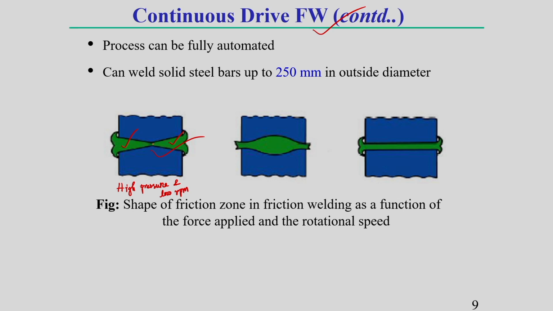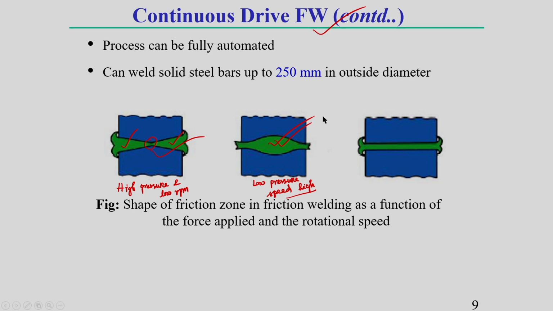And there is less material at the middle, because the material tries to come out from this region due to high pressure. So, high pressure and low RPM is not good for this type of welding process. Similarly, if you apply low pressure and your speed is high, the opposite phenomenon occurs. Due to low pressure and high speed, the material tries to accumulate at the middle region. This is also not good, you should keep it in mind.